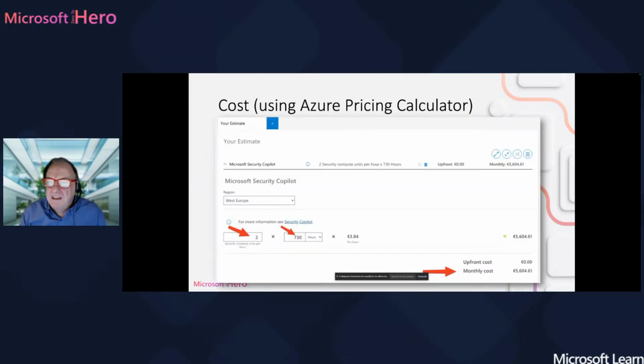I did the exercise, and for 2 secure compute units per hour, the cost is 3.84 euros. If you leave it running all the time, you're going to need, as you can see, more than $5,000 for 2 secure compute units.